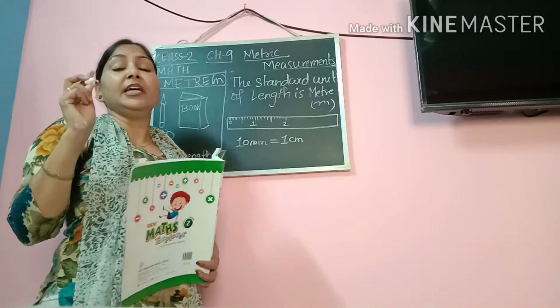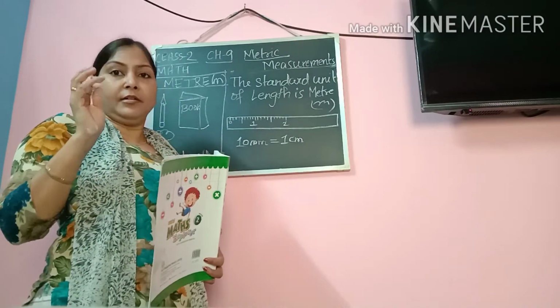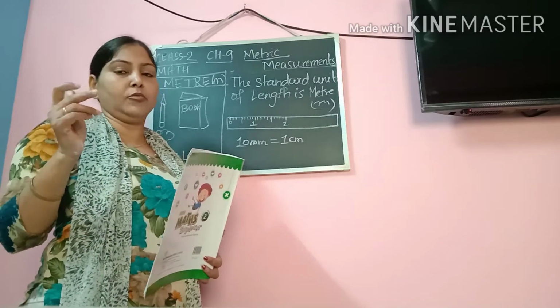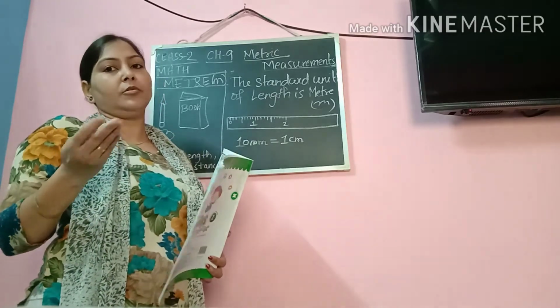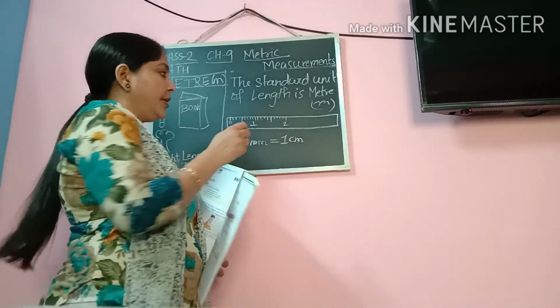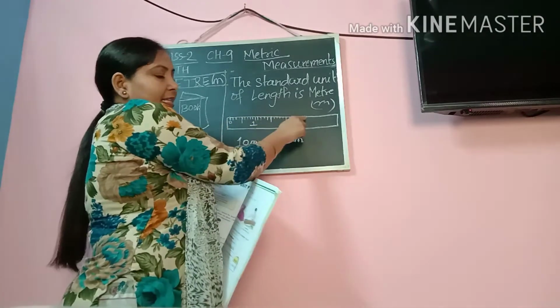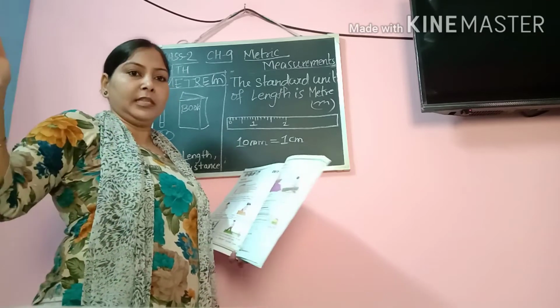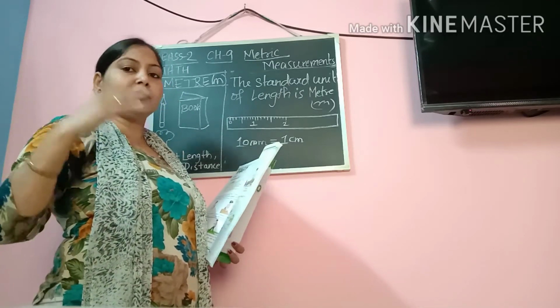And if you try to read the small table, this ruler or scale, it is also known as a ruler or it is also known as a scale. So when you try to read, you will find this kind of division. And a small ruler is of 15 centimeter, the bigger one is of 30 centimeter. It is just the double.